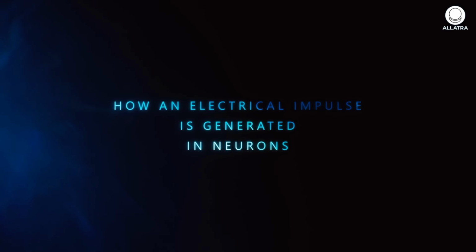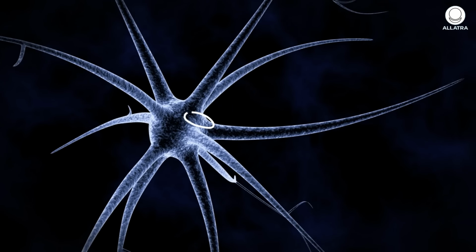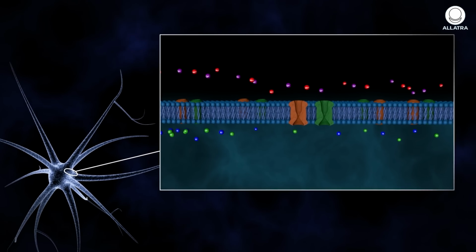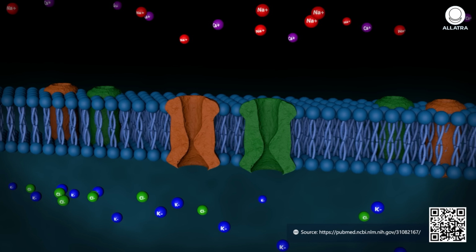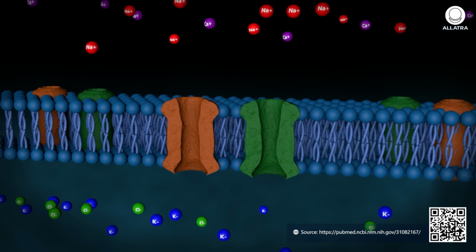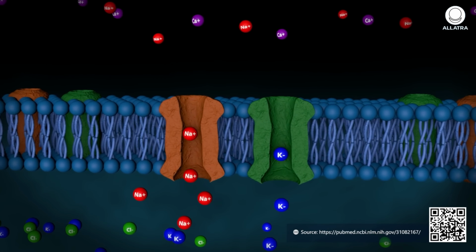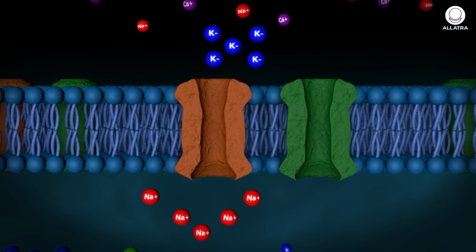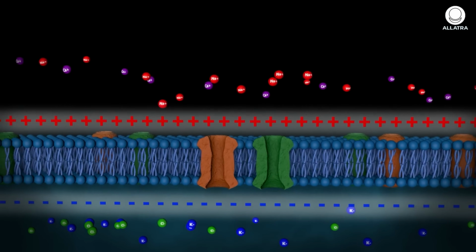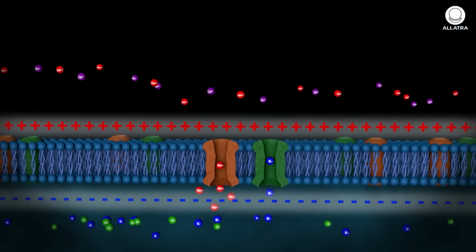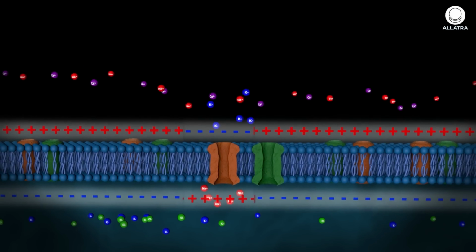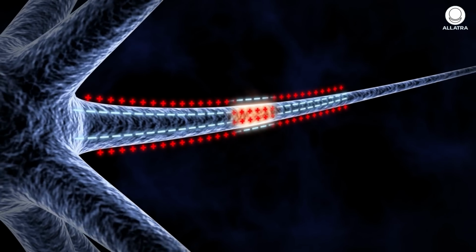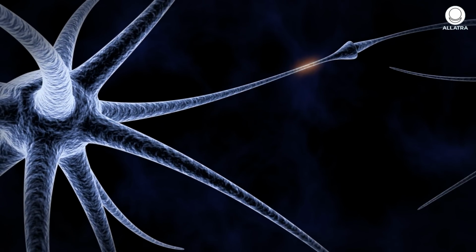How an electrical impulse is generated in neurons. Every neuron has a membrane with so-called gates, ion channels. When a signal needs to be transmitted, some of these gates open, and ions begin moving quickly into or out of the cell. This flow of ions changes the membrane's electrical charge, creating an electrical impulse. The impulse travels along the neuron and transmits information further to other cells.